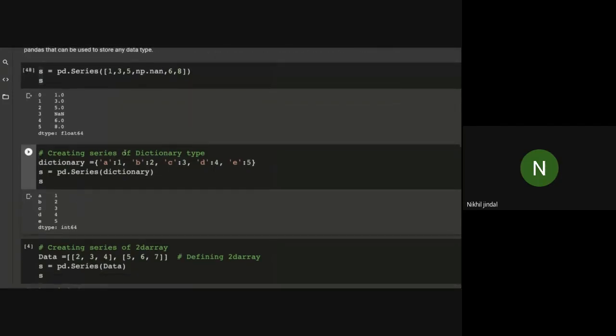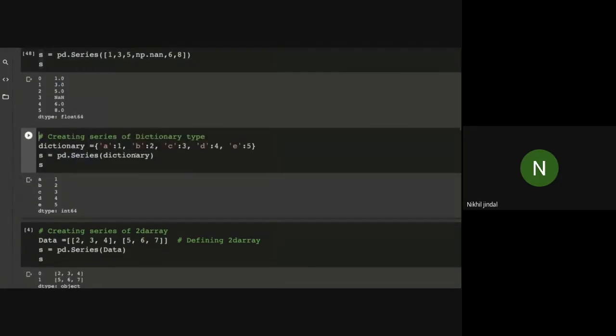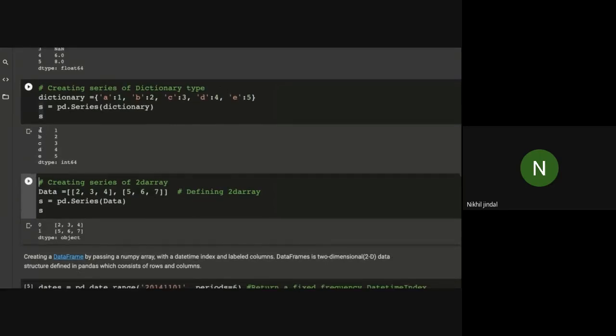Now I'm using a dictionary to create the series. I hope you guys know what a dictionary is. It is like an array where you have some index and its values. It is a simple dictionary here. Now I'm passing this dictionary into our series function. As you guys can see here, A, B, C, D, E are the index of this column. It is a single column, obviously. So it is the index, and 1, 2, 3 are the respective values of these indexes.